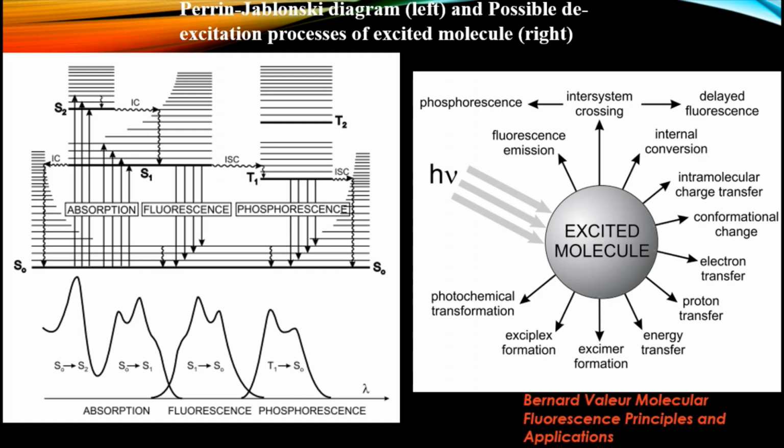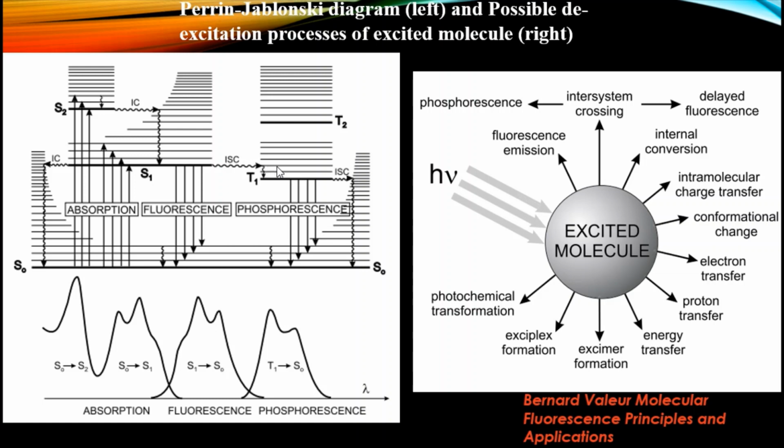Basically, electronic transitions between systems of different spin multiplicity via a non-radiative pathway are called ISC, intersystem crossing. Here S1 to T1 is shown as the ISC, the intersystem crossing process. Here it is a non-radiative transition because no light is emitted for this transition.